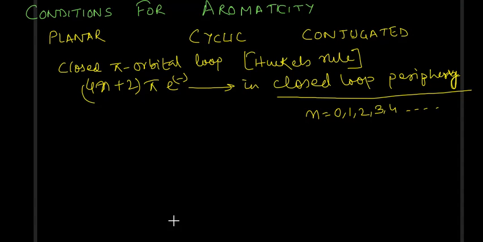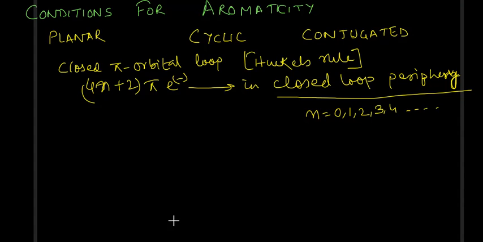Conjugated system required. Okay, resonance has to be there. Next, closed pi orbital loop, most important part of aromaticity. Don't forget, closed pi orbital loop, and it is governed by Huckel's rule, which says 4n plus 2 pi electrons must be there, which I have said you odd pairs. Okay, it has to be odd pairs. That's it. Just remember odd pairs. Okay, odd pairs done.